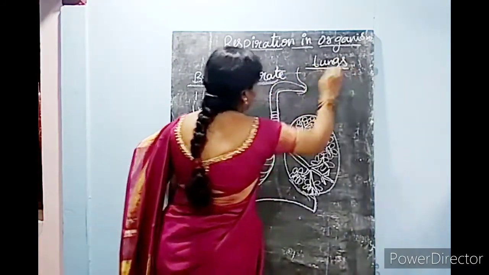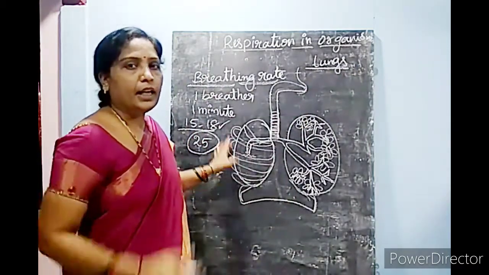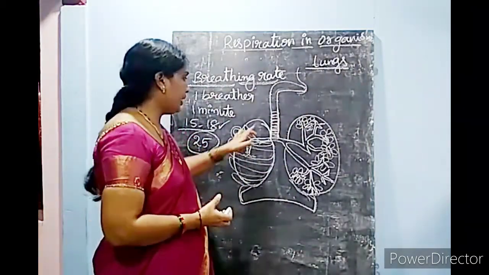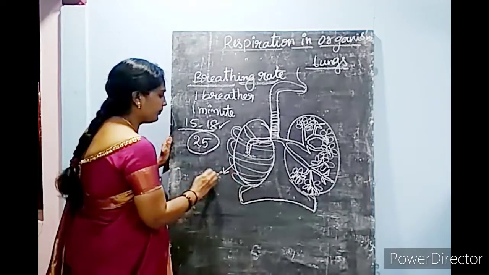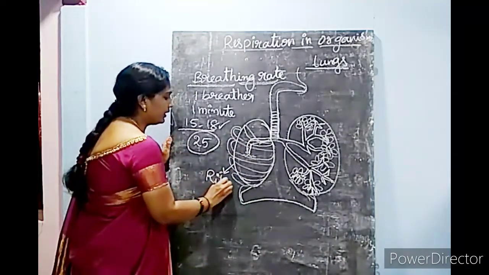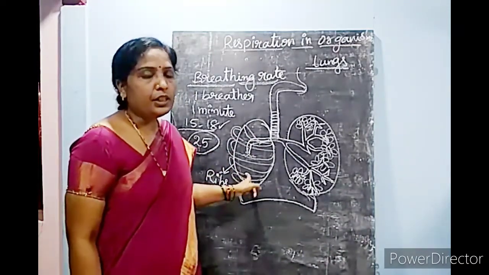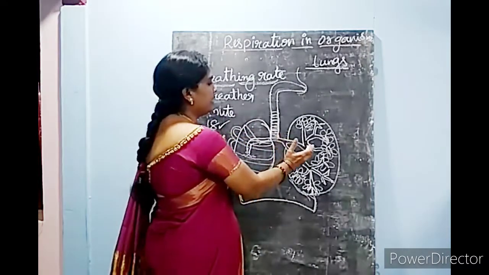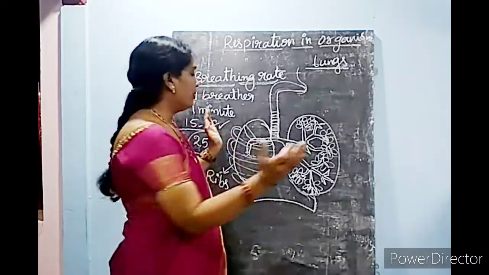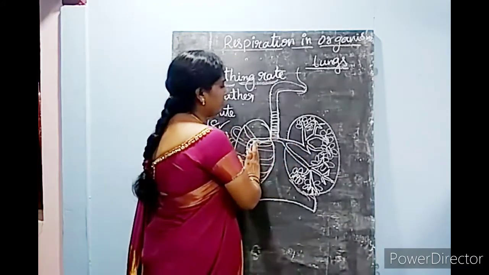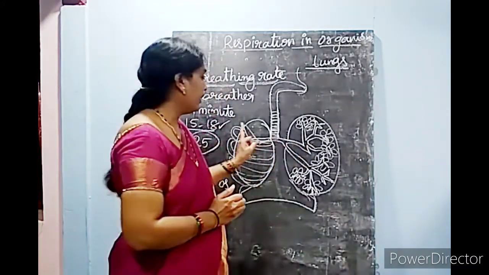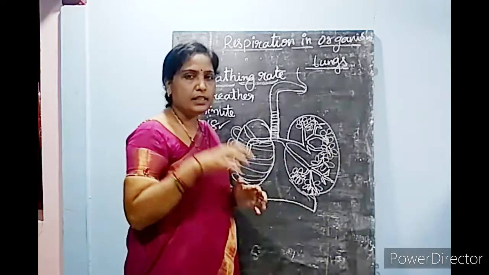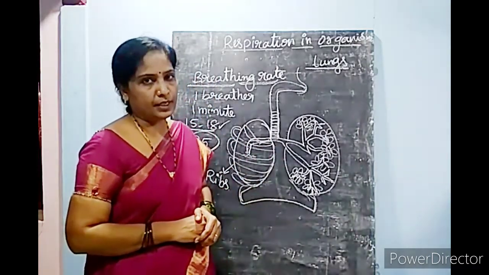Your lungs are protected by the ribs. The ribs give protection to your lungs, closing the lungs from both sides.